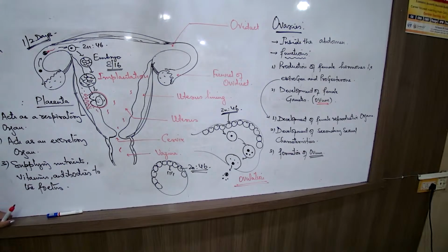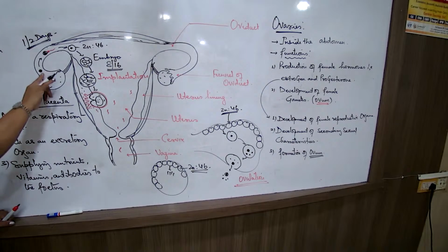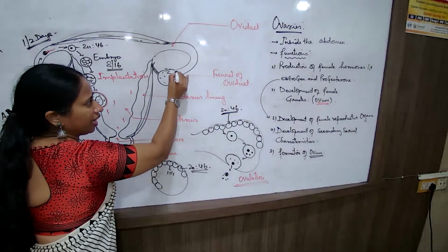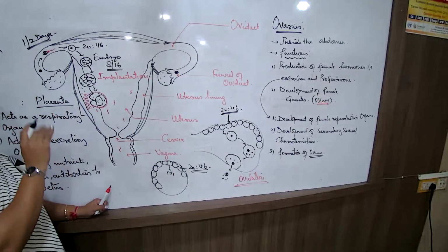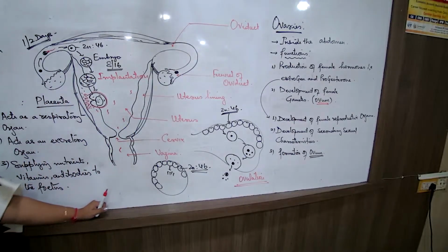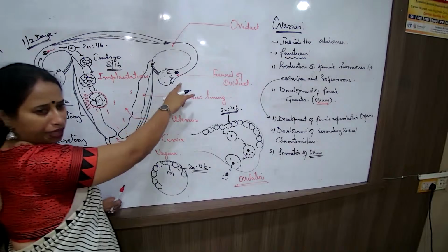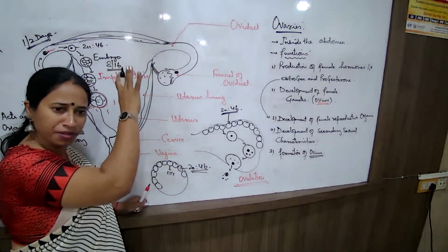This is what we have studied, that if the ovum is fertilized... but is it necessary that every time the ovum will get fertilized? Every month the female body produces a gamete, one gamete is formed every month. This gamete is in the fallopian tube. Is it necessary that every time it fertilizes?